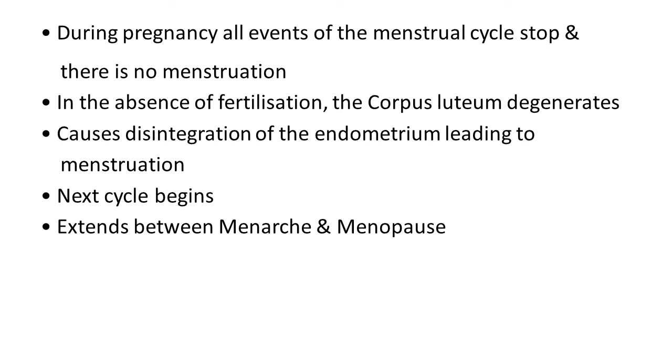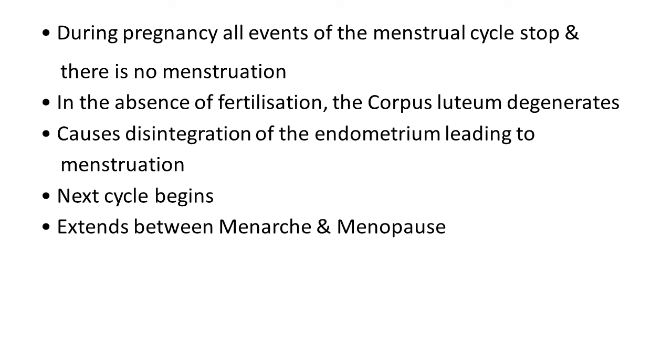During pregnancy, all events of the menstrual cycle stop and there is no menstruation. It means that the key phases of this cycle, first phase, second phase, third phase, no phase is observed further. It suggests it is a time for pregnancy or some other factor.